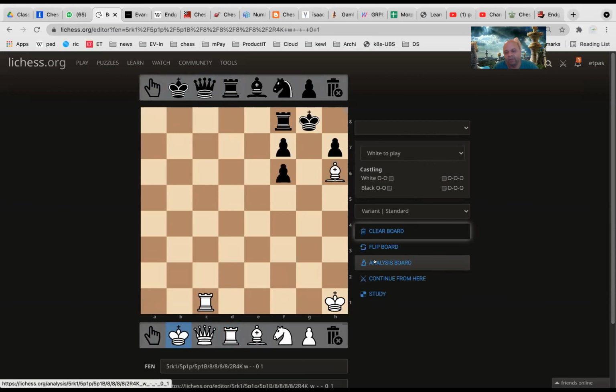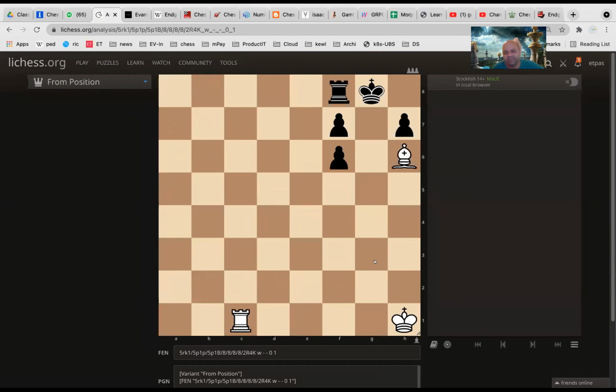Yeah, it is white to play. You can say white to play. I think the first move is very obvious. Sir, rook to G1. Correct. Rook to G1, and king goes to H8. Bishop to G7. Correct. Now bishop to F6. Correct. So now you are covering the escape square of the king also, and there is nothing to put there, right? So this mating pattern is known as Pillsbury's mate.